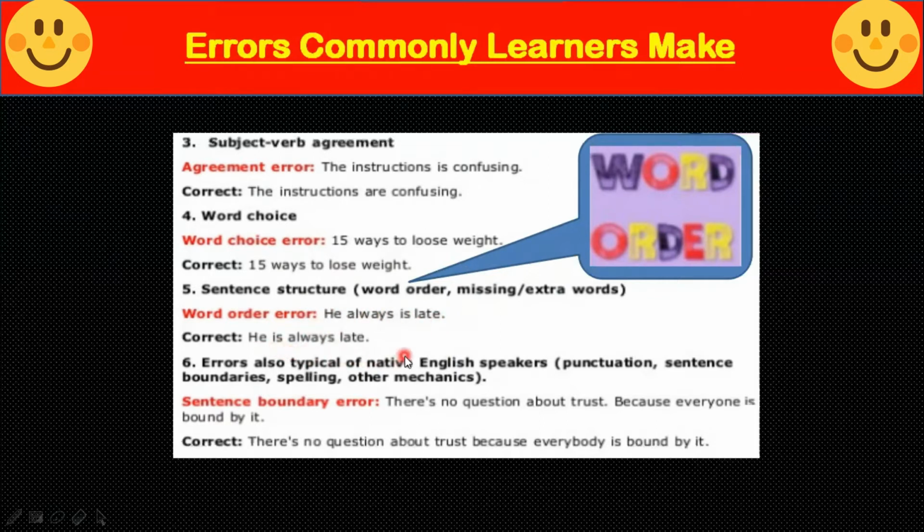He is always late. Errors also typical of native English speakers: punctuation, sentence boundaries, spelling, other mechanics. Sentence boundary error. There is no question about trust because everyone is bound by it. Instead of everyone, we will use everybody over here. There is no question about trust because everybody is bound by it.